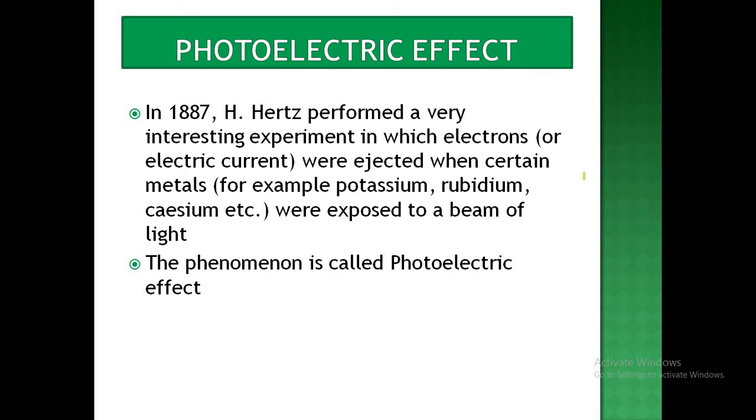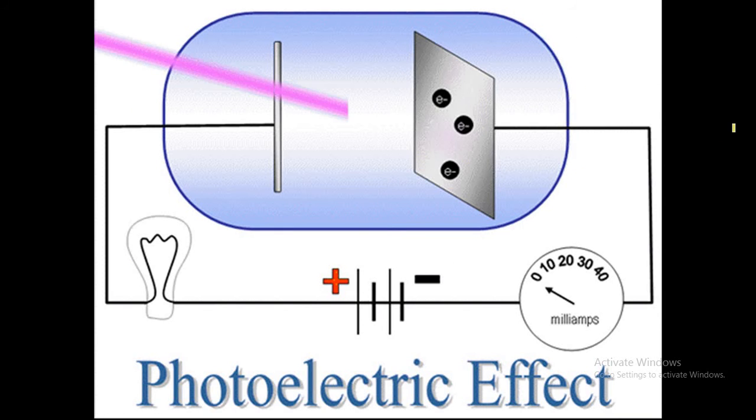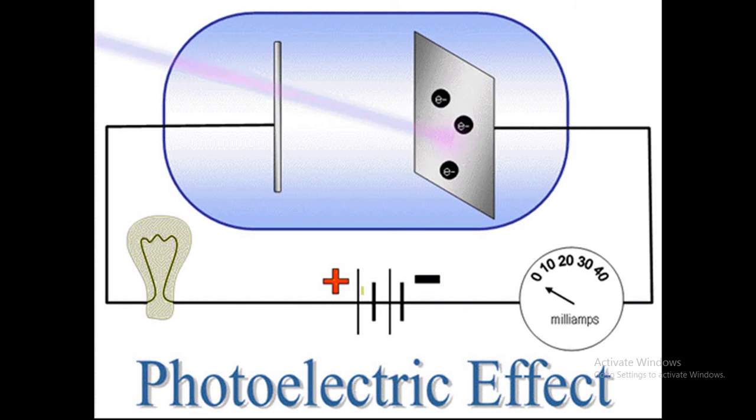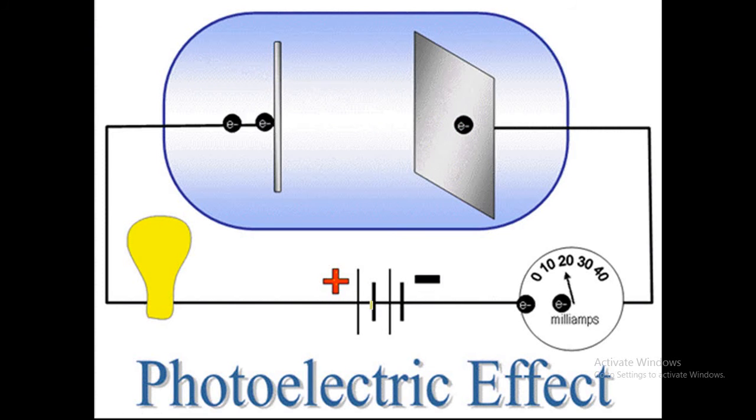I have shown you an animation over here. What is the photoelectric effect? When the ray of light falls on the cathode, the electrons are emitted from it to the anode, and as a result it again comes to the cathode. You can see again that when the light rays fall on the cathode, it emits electrons that pass through the tube. This is known as the photoelectric effect. A high voltage battery has been connected here.